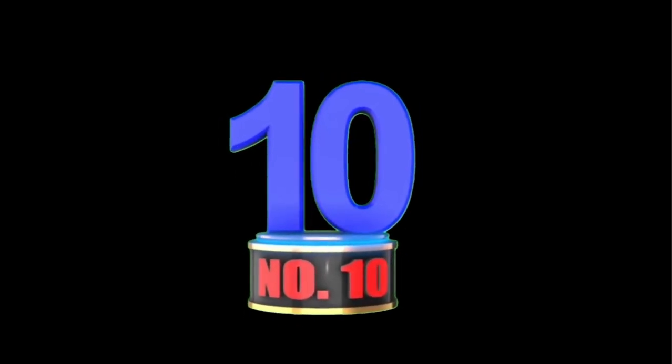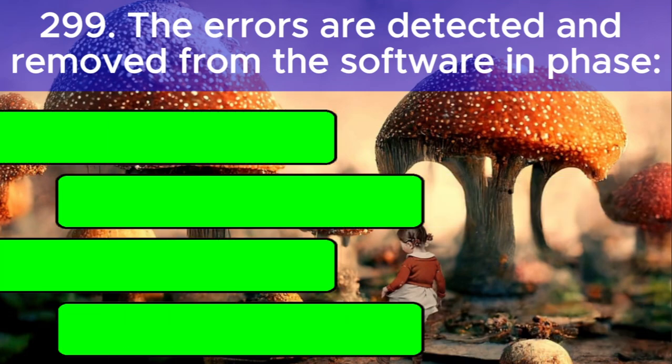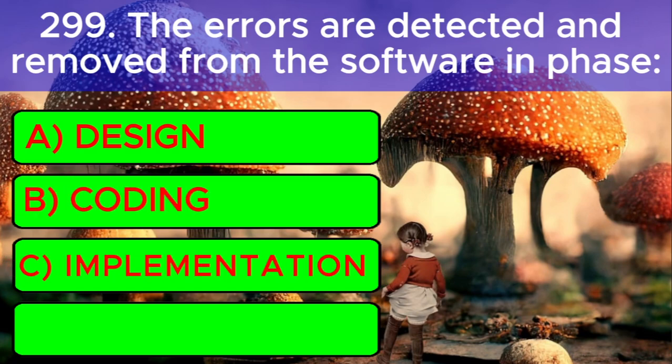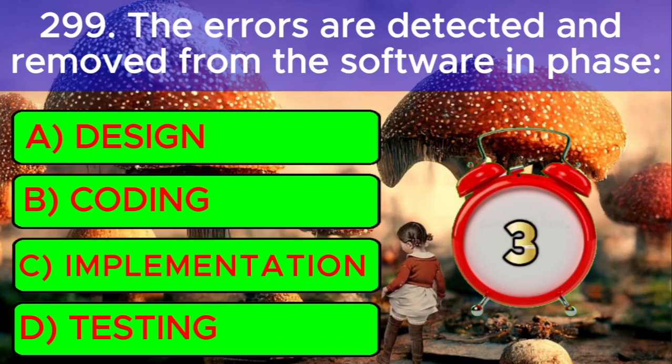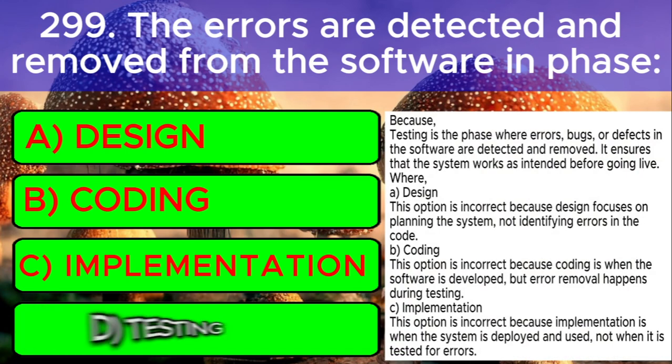Question number 10. The errors are detected and removed from the software in phase: A. Design, B. Coding, C. Implementation, D. Testing. And the correct answer is D. Testing. Because testing is the phase where errors, bugs, or defects in the software are detected and removed. It ensures that the system works as intended before going live.